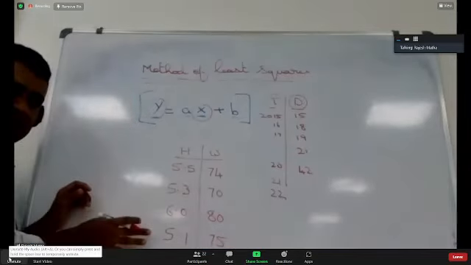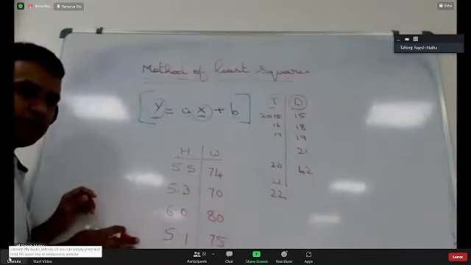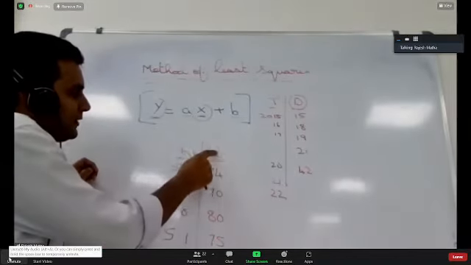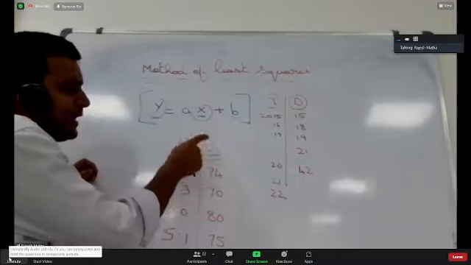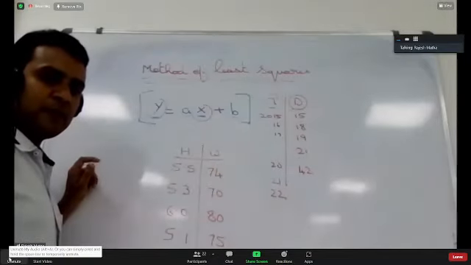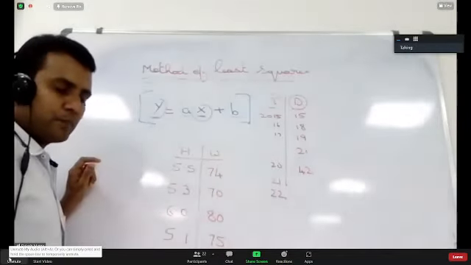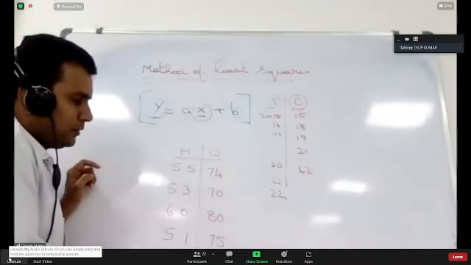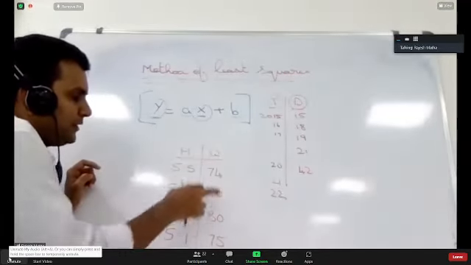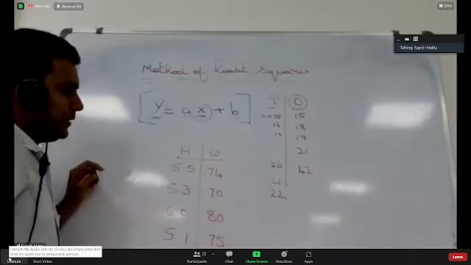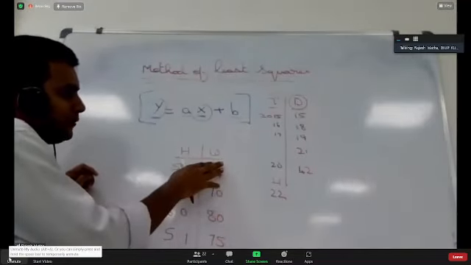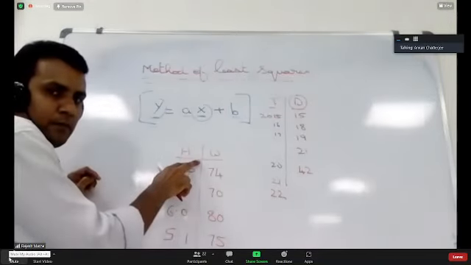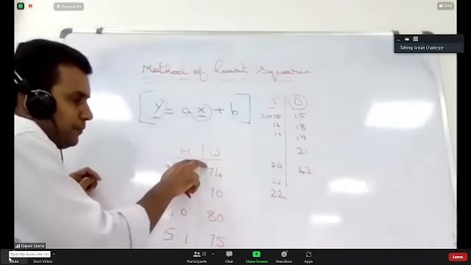Can you see this data that I wrote on the board? Yes, sir. Now you should tell me what is the dependent variable and what is the independent variable in height and weight. What is dependent? What is independent? Is the height of a person dependent on weight, or is weight dependent on height? Height is independent. Weight is dependent.